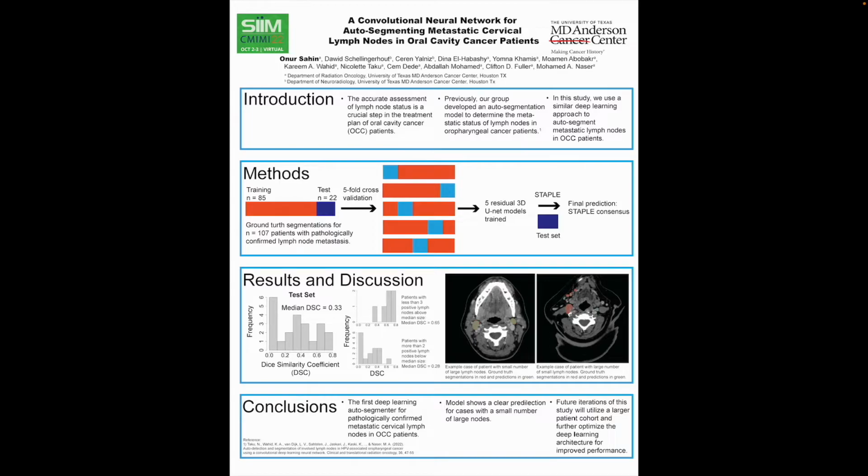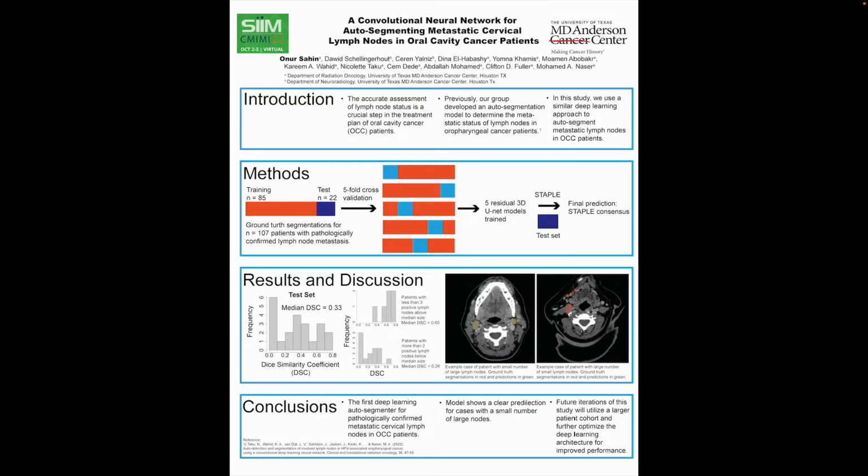To determine how our oral cavity model performed on cases comparable to our oropharyngeal study, we calculated the median Dice coefficient on patients which had a small number of large lymph node metastases compared to patients that had a large number of small lymph node metastases. As seen in the stacked histograms, the predictions for patients with a small number of large lymph nodes had a much higher Dice coefficient of 0.65 compared to the predictions of the other patients, which had a median Dice coefficient of 0.28.